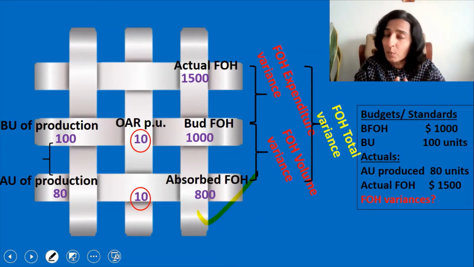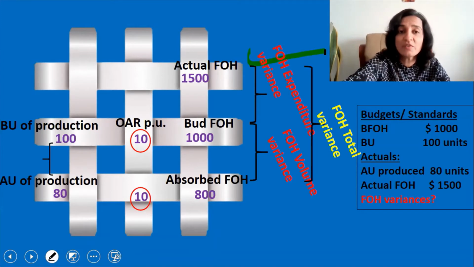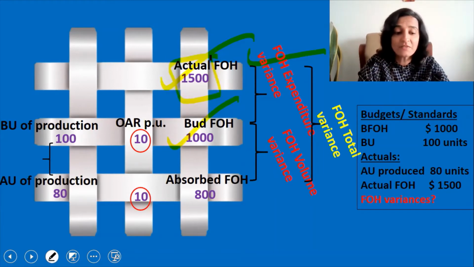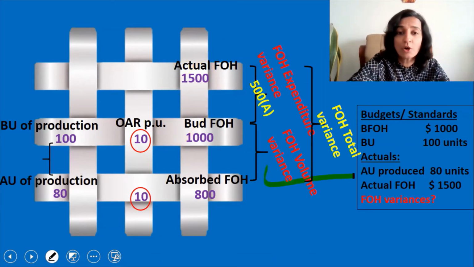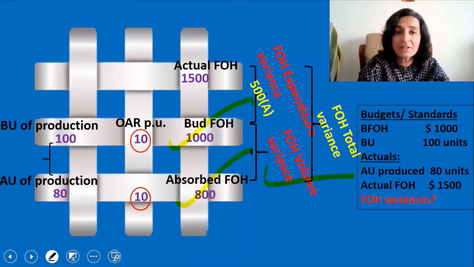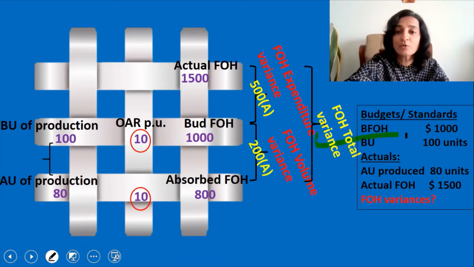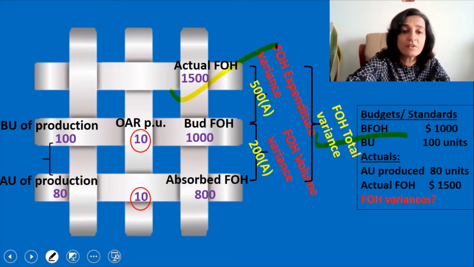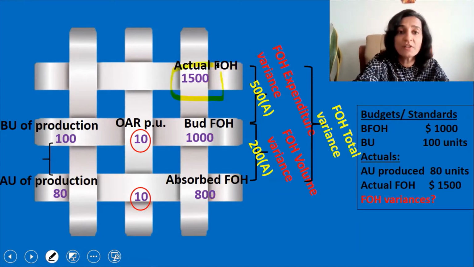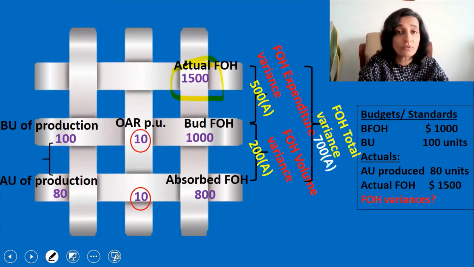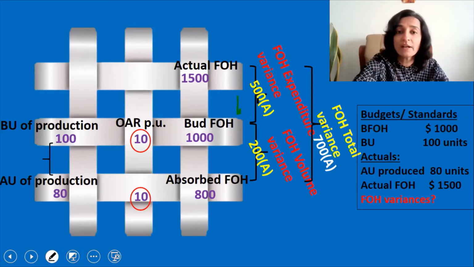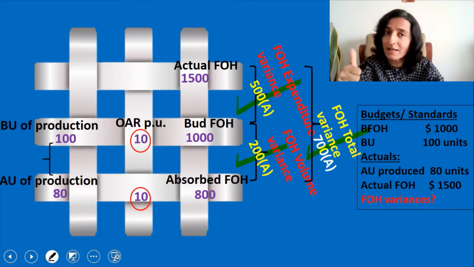Now we will calculate the variances. Now fixed overhead expenditure variance is 1,500 minus 1,000. And since the top figure is more, it is an adverse variance of 500. Now coming to volume variance, it is 1,000 minus 800. And since the top figure is more, it is an adverse variance of 200. And coming to fixed overhead total variance, it is 1,500 minus 800. And since the top figure is more, it is an adverse variance of $700. Now let's cross check. 500 adverse expenditure variance plus 200 adverse volume variance gives the total variance of 700 adverse. So our answer is right.